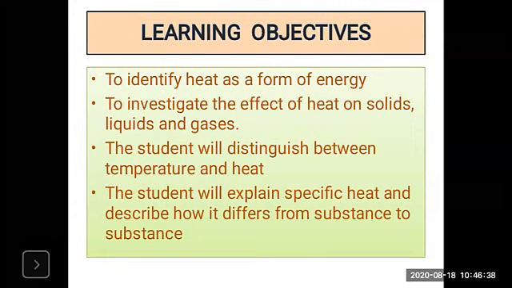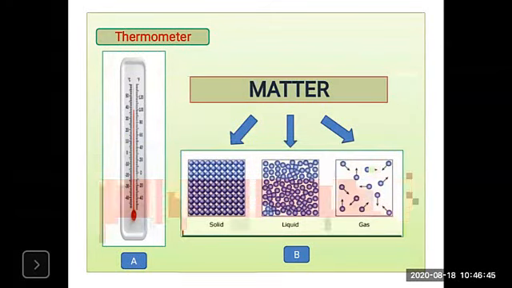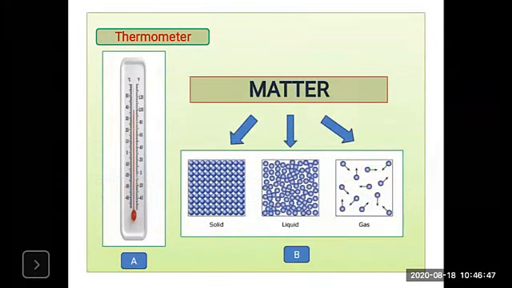Now we are all aware of the thermometer. Thermometer is there, right? Now what is the difference between heat and temperature? Heat is nothing but a form of energy. Last year in ninth standard we already learned the chapter Work and Energy, and there is a law, the law of conservation of energy.